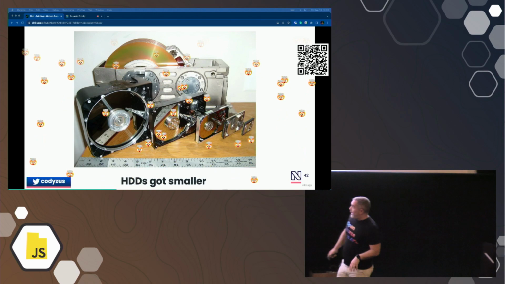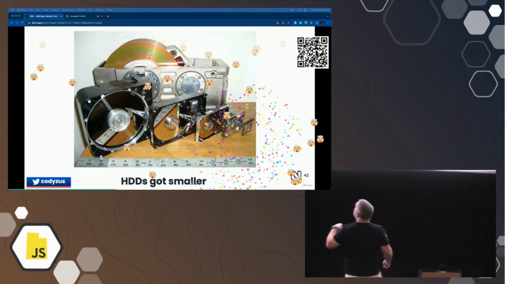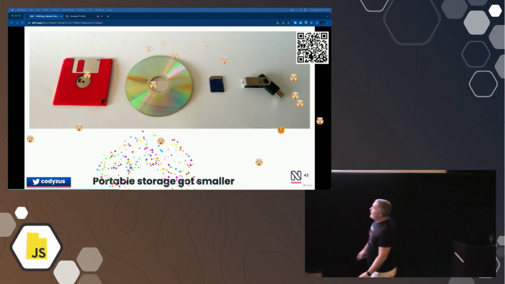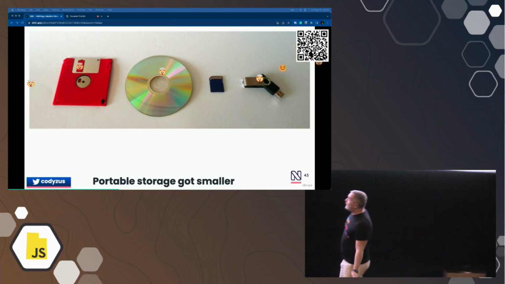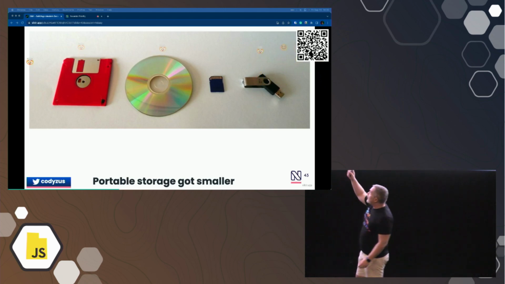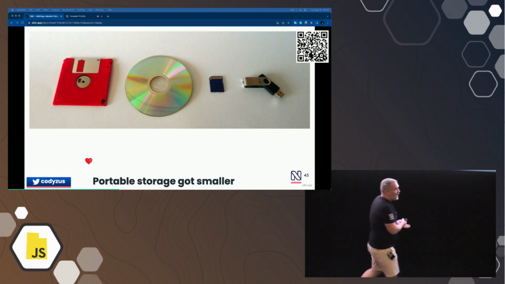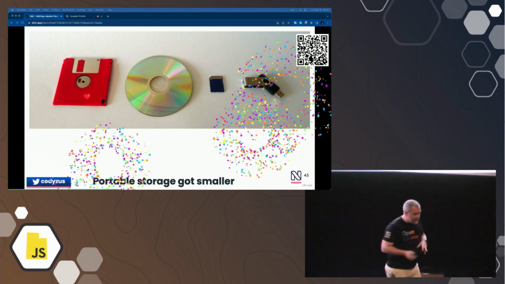And then slowly with time, hard drives got smaller and smaller. I'm old enough to remember most of these, not the two biggest ones, fortunately. And then portable storage happened, and it got smaller and smaller. I'm also old enough to remember having boxes of floppies, and I'd go into my friend's house and copy them, and they would have a copy of that software. And this is really cool because now we're distributing things, right?